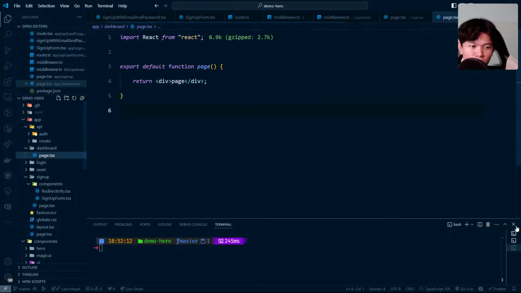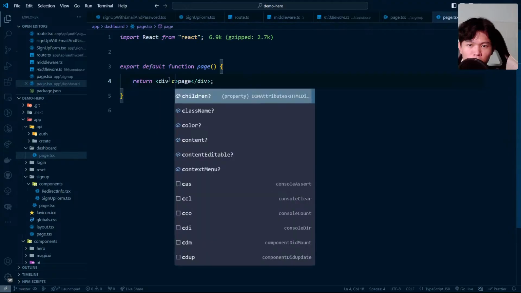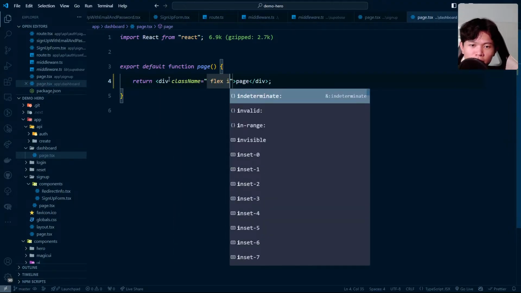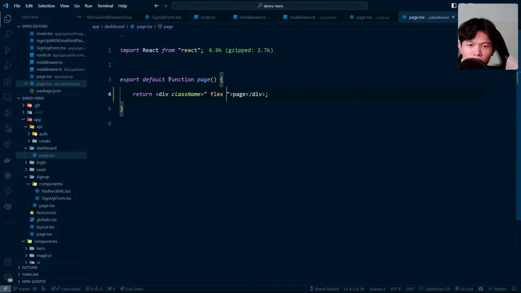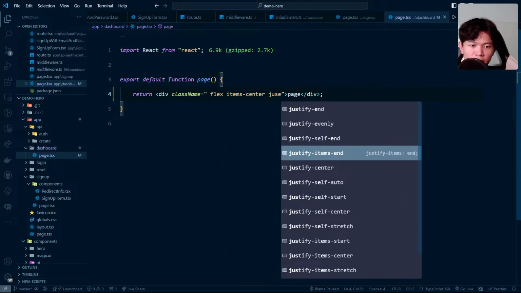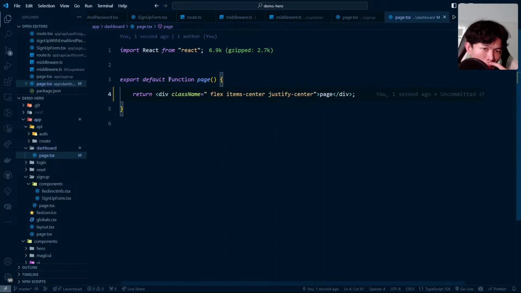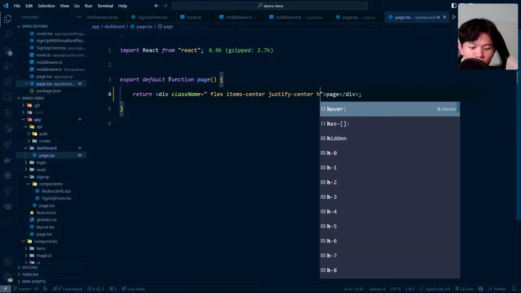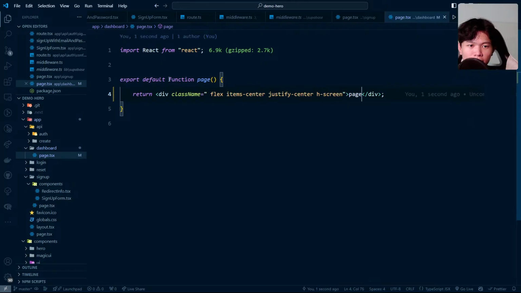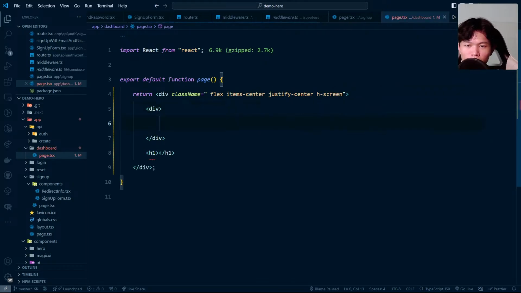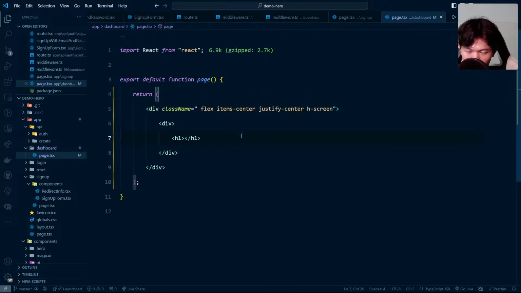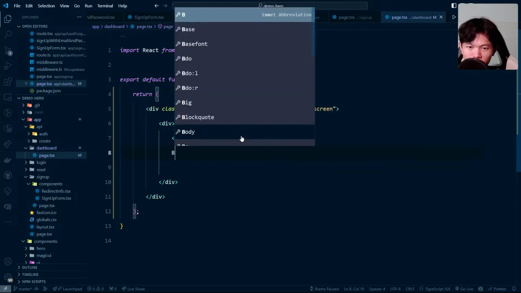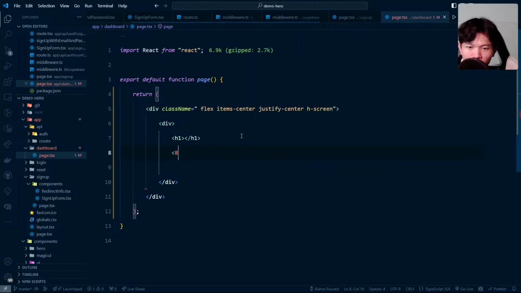Let's go into the dashboard. Let's go in here, class name flex, items center, and justify center. Let's do the height of this one to screen, and then we're going to have the H1 right here. This one we're going to have the button, which is going to be logout.